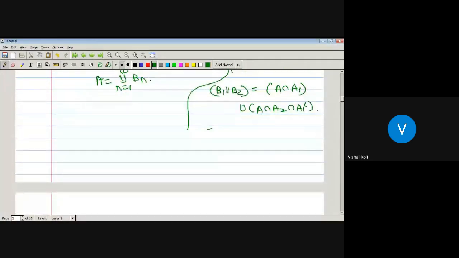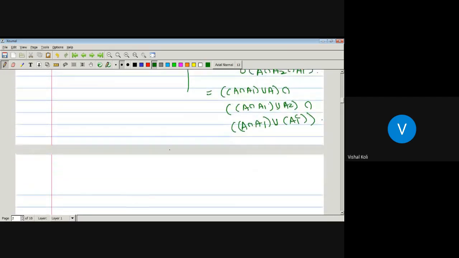So which is nothing but A intersection A1 union capital A intersection A1 union A2 intersection A1 union A1 complement.